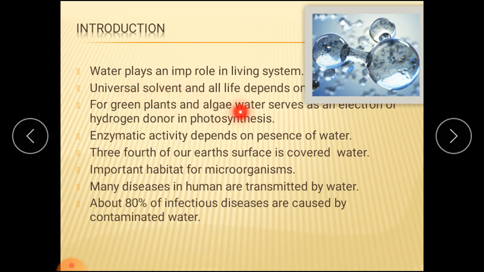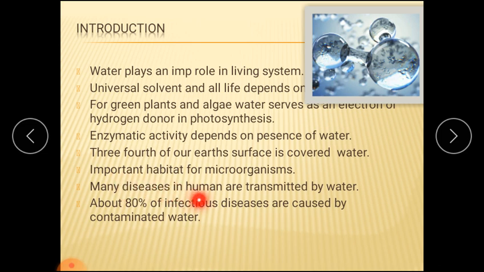Now green plants and algae also use water as an electron and hydrogen donor in photosynthesis. Many enzymatic activities are also dependent on water. Of our total earth surface, 3/4 is covered by water, hence it acts as an important habitat for microorganisms. So this is the basic introduction regarding water.